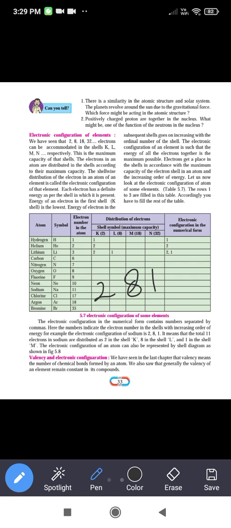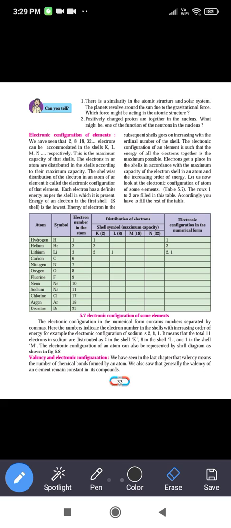Now because the capacity of L is 8 and sodium has a total of 11 electrons, 2 are accommodated in K, 8 accommodated in L. Now the remaining 1 electron will go in the M shell. Now here the K and L both are completely filled and M is incompletely filled. Now next one is chlorine.